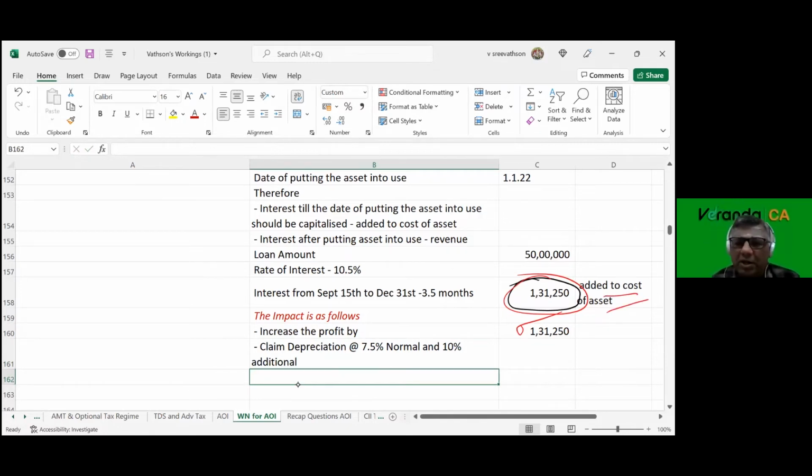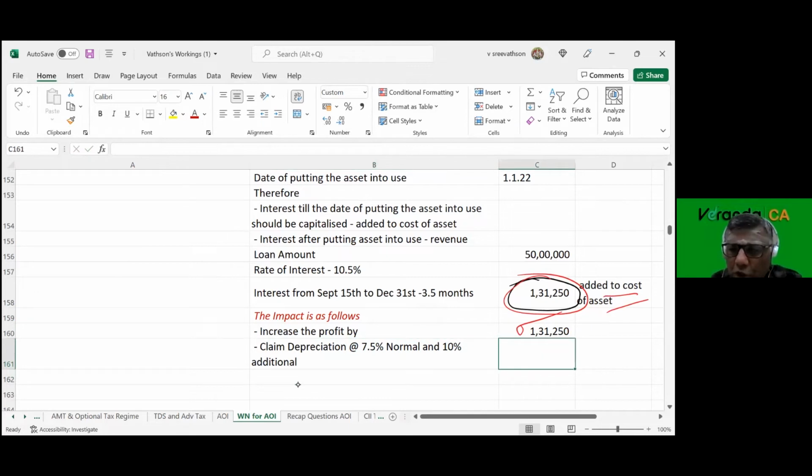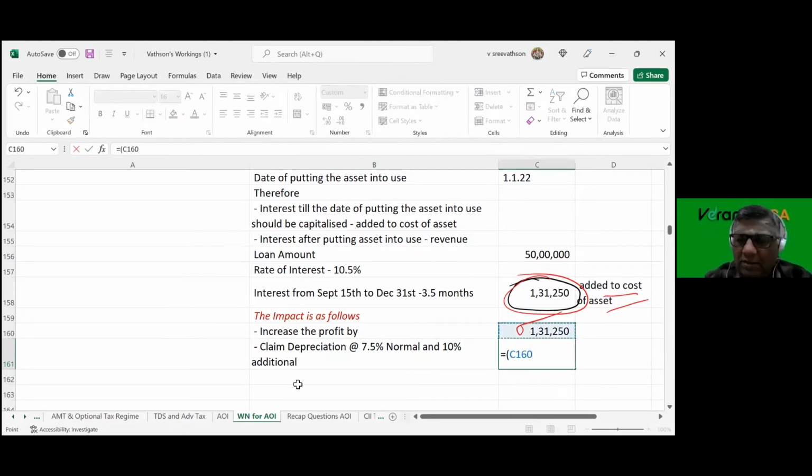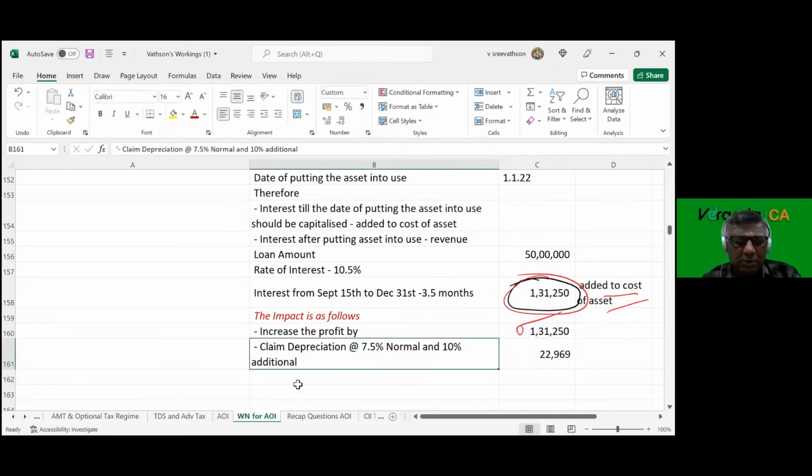So you can claim normal depreciation 1,31,250 into 7.5% plus additional depreciation 1,31,250 into 10%. Since the asset is put to use for less than 180 days, you can claim this depreciation.